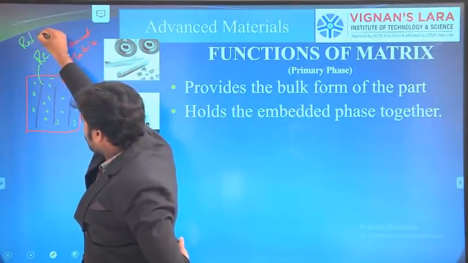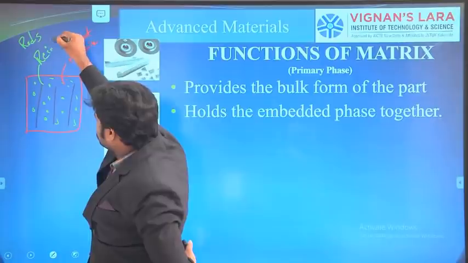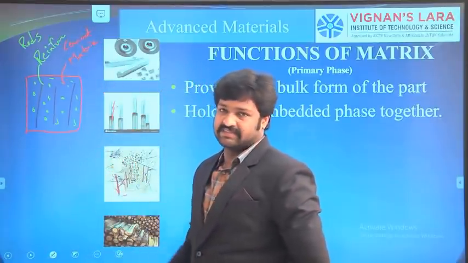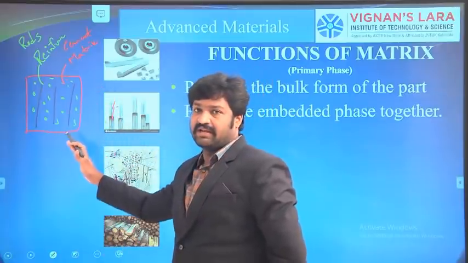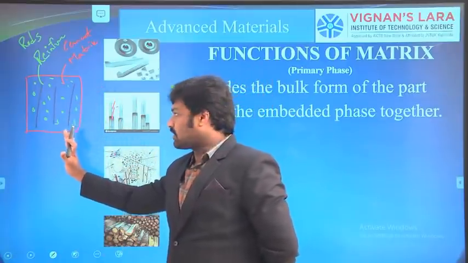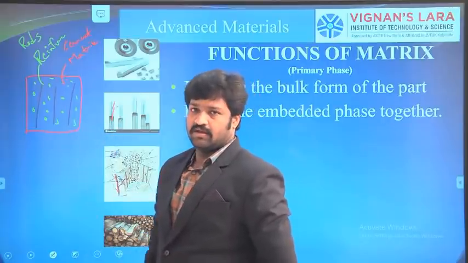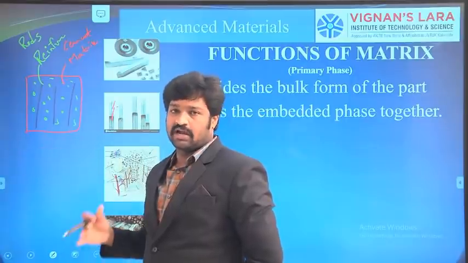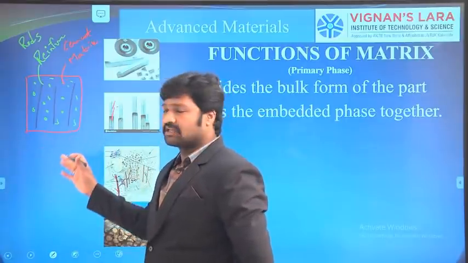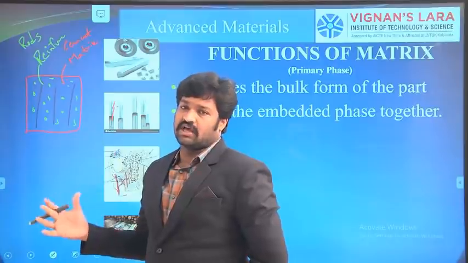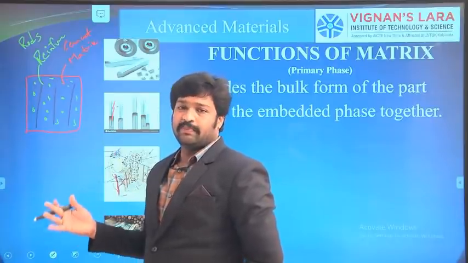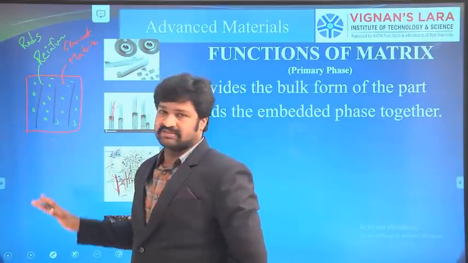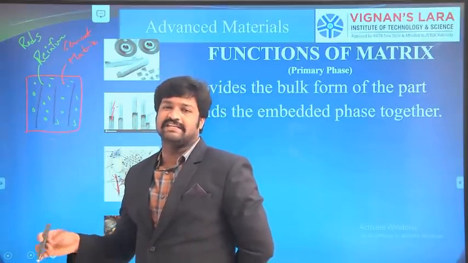So rods are reinforcement and the cement is matrix material. Here the functionality of cement is to hold the rods in their proper position. If the cement is not proper, the rods can move up and down or to and fro. So it will not give good strength if the reinforcement is moving, depending upon its nature. For that purpose we need to hold our reinforcement in its proper position.